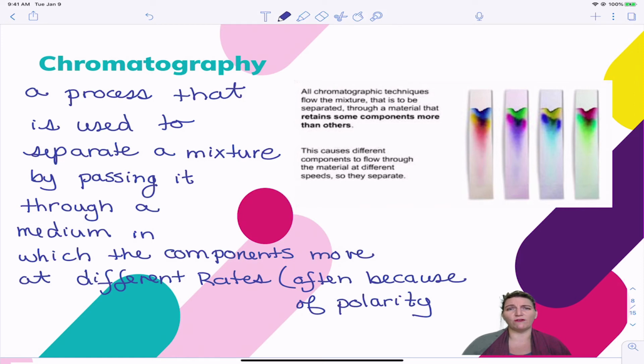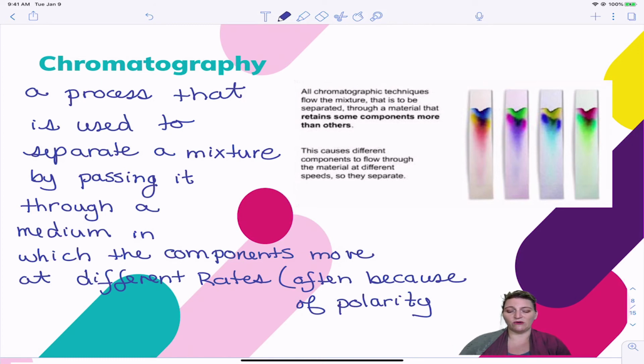Chromatography is used an awful lot in college, in research, to separate out a mixture. When I was creating chemicals in college, I would do a reaction and hope that I made one thing, and usually I made 5 or 6 other substances that I didn't really want. So I would have to separate them out. And I did that through chromatography.